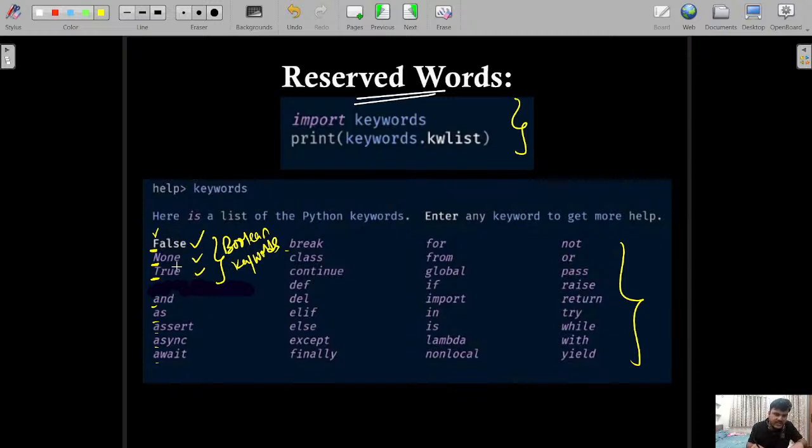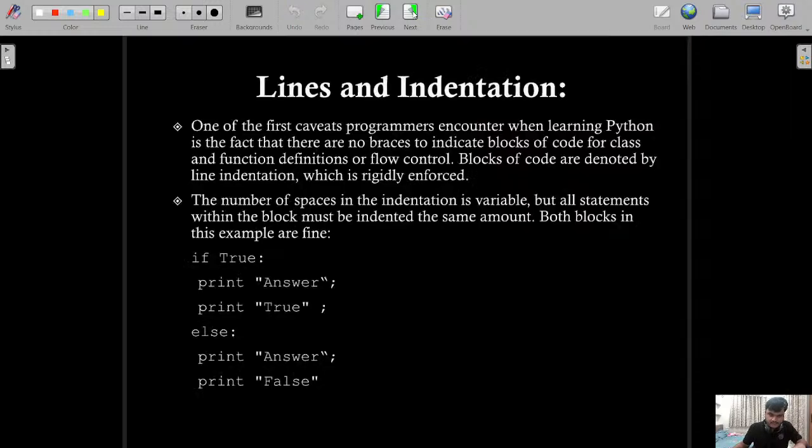So False, None, True, and, as, assert, async, await, break, class, continue, def, del, elif, else, except, finally, for, from, global, if, import, in, is, lambda, nonlocal, not, or, pass, raise, return, try, while, with, yield. These all are the reserved keywords. Whenever there is a requirement, we are going to see them in detail.